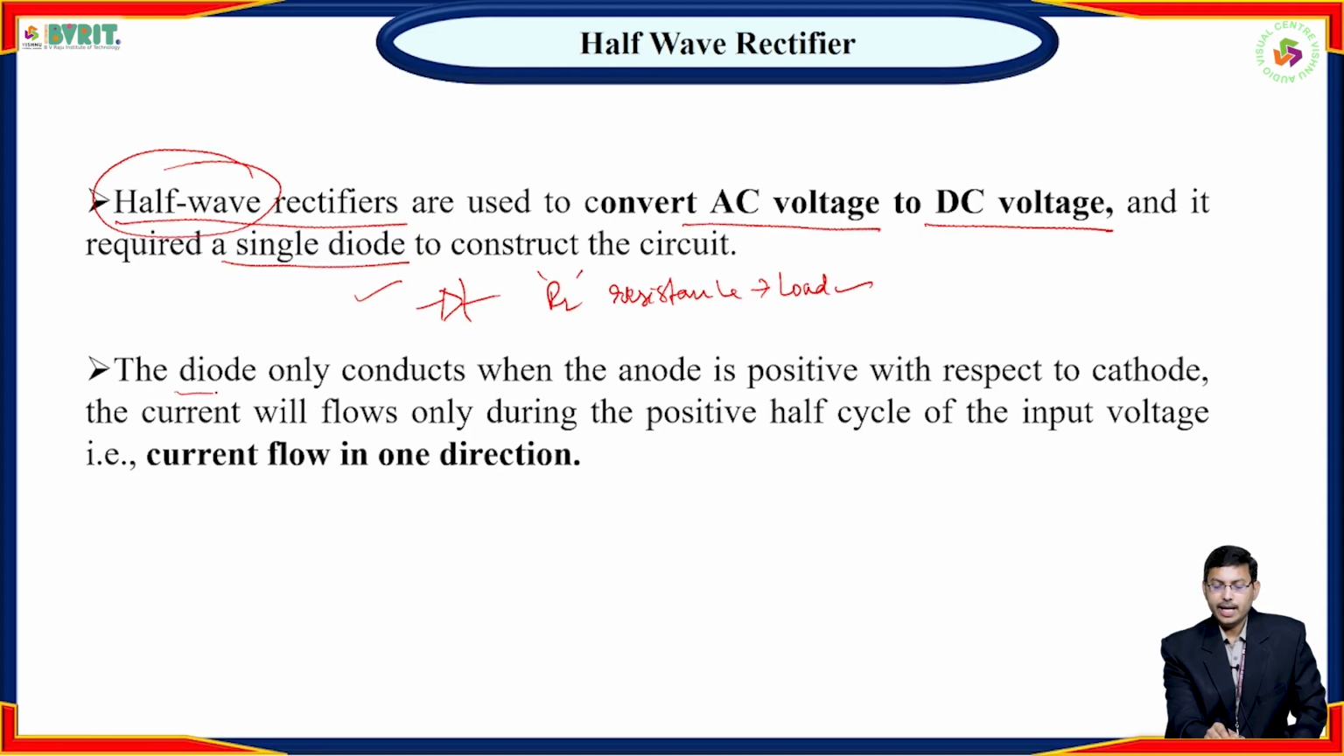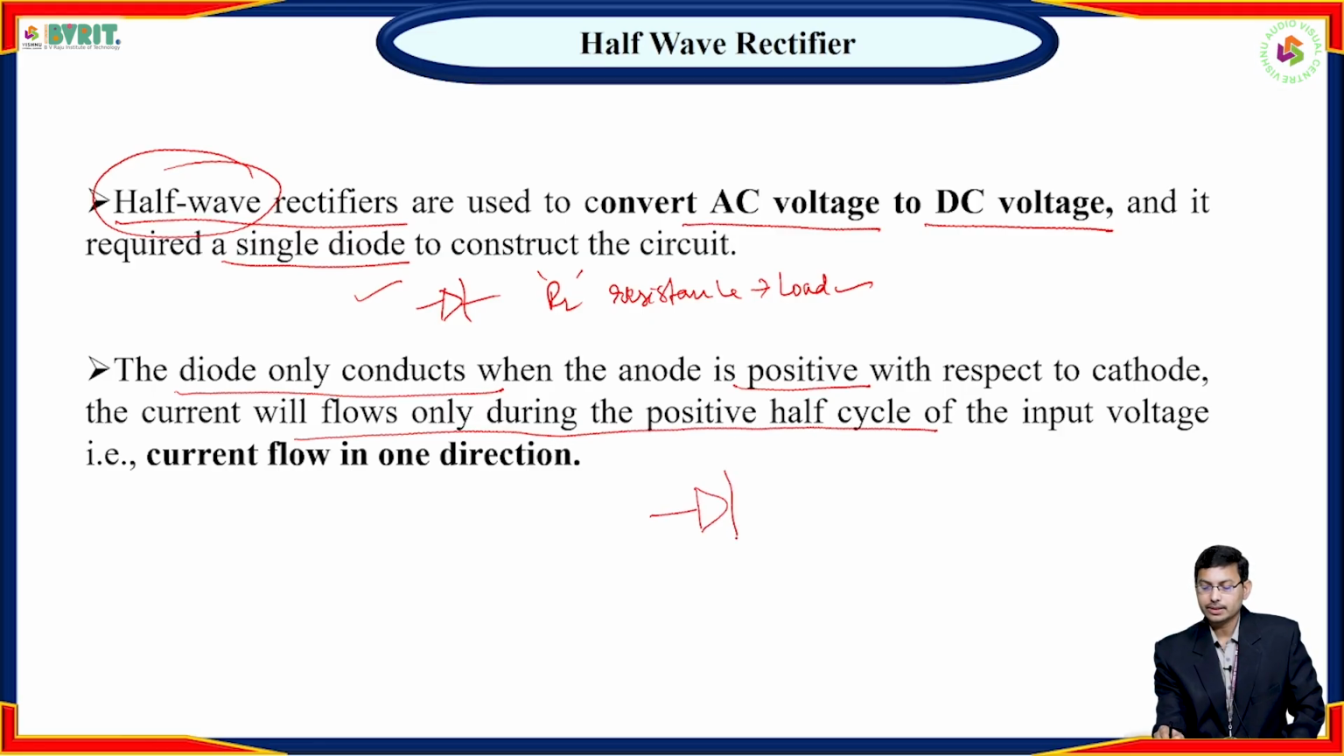This diode only conducts when the anode is positive with respect to the cathode, so current flows only during the positive half cycle of the input voltage. For example, if this is your diode and you apply the input signal here, during the positive half cycle only the diode conducts. This is the anode and this is the cathode, and here we get the output.